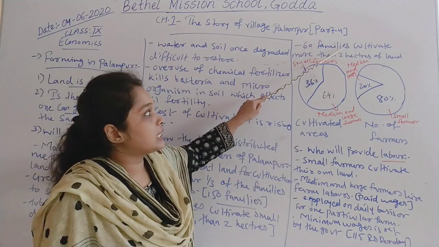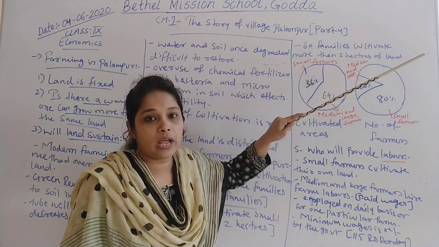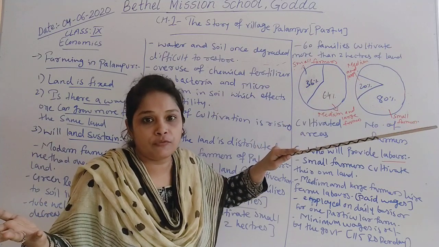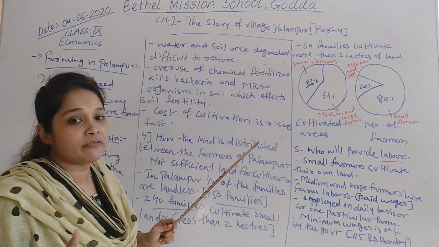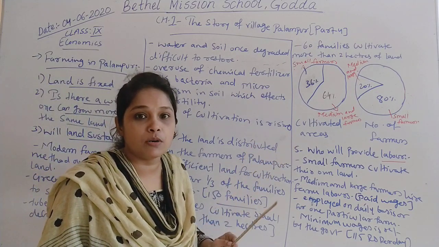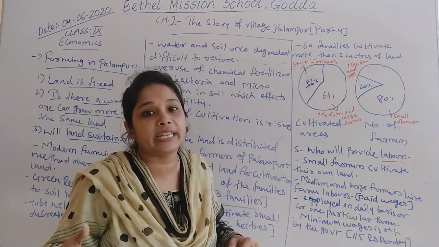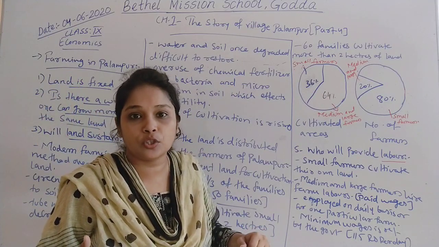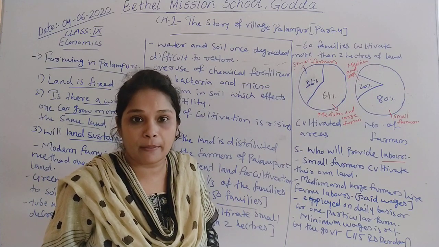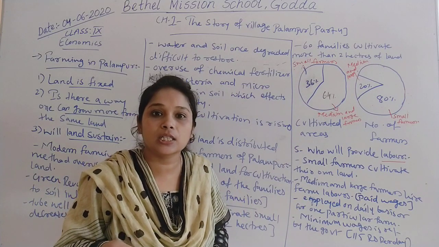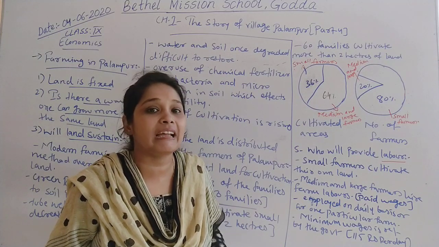Then 60 families cultivate more than 2 hectares of land, and 80 families have more than 10 hectares of land. So you can see over here that in Palampur land is divided unequally between the farmers. Few farmers have more than 10 hectares of land or more than 2 hectares of land. Half of the farmers, 240 families, have only 2 hectares of land, and 150 families are landless laborers, they don't have any kind of land.